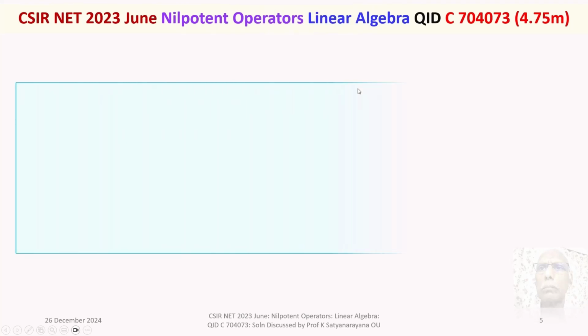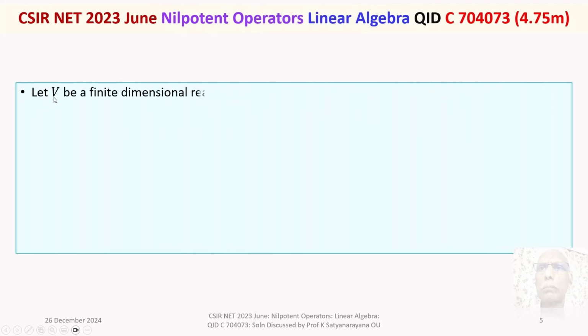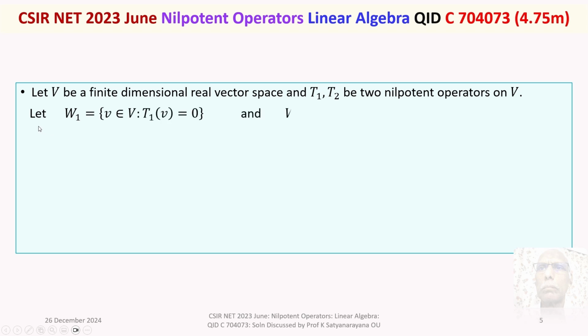The given question is, let V be a finite dimensional real vector space and T1, T2 be two nilpotent operators on V. Let W1 be the set of all v belongs to capital V such that T1 of v is equal to 0 and W2 is equal to the set of all v belongs to V such that T2 of v is equal to 0.